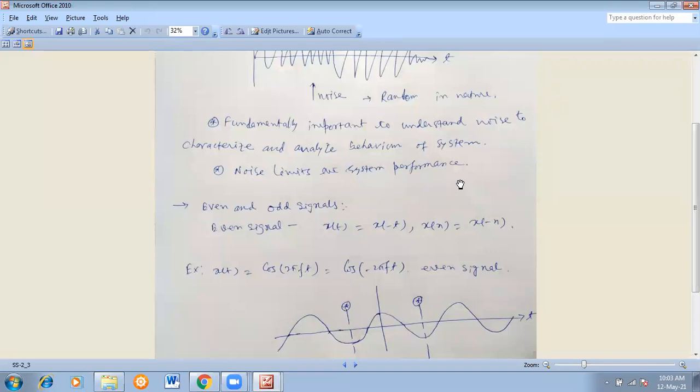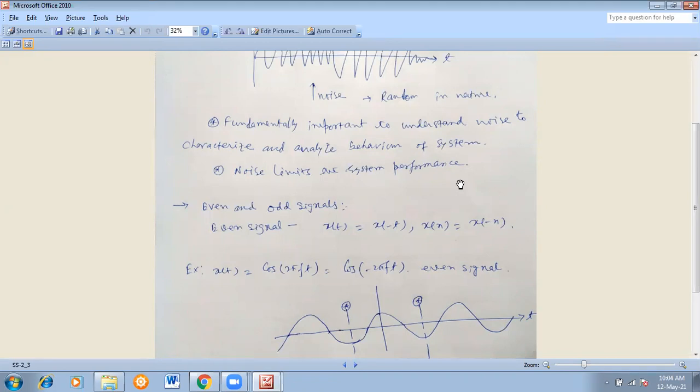That is unwanted and will affect the information. So you have to filter and extract the original information from the noise. Many processes are there by which you can reduce the amount of noise, but you can't design a zero noise system.